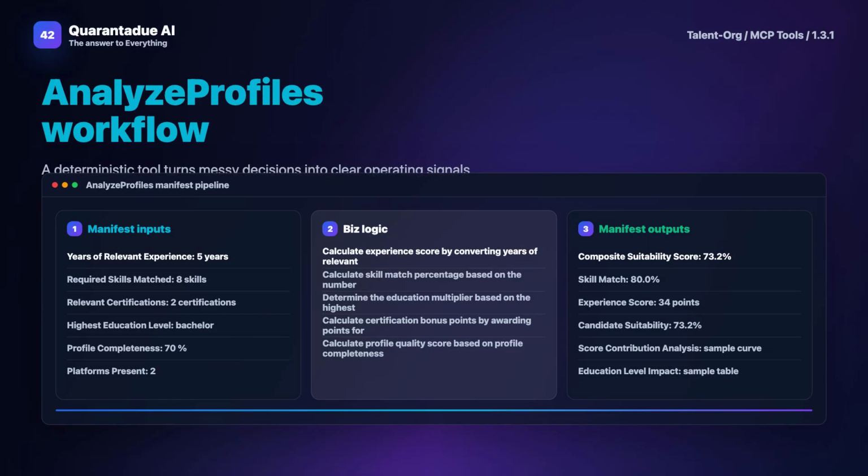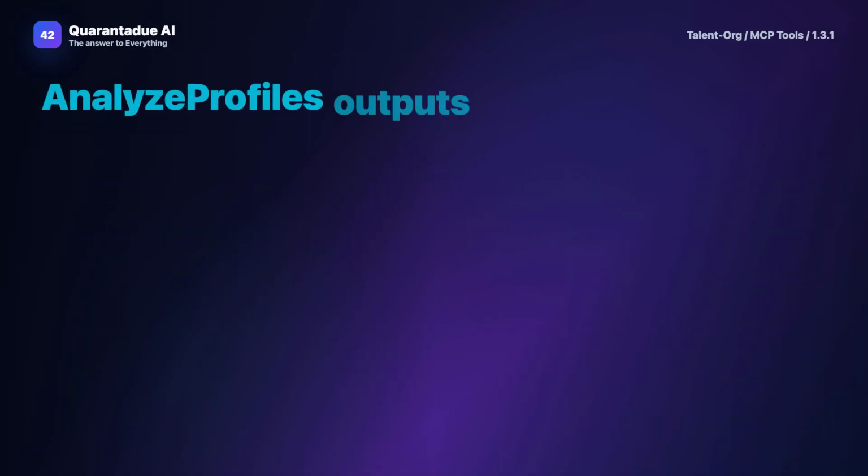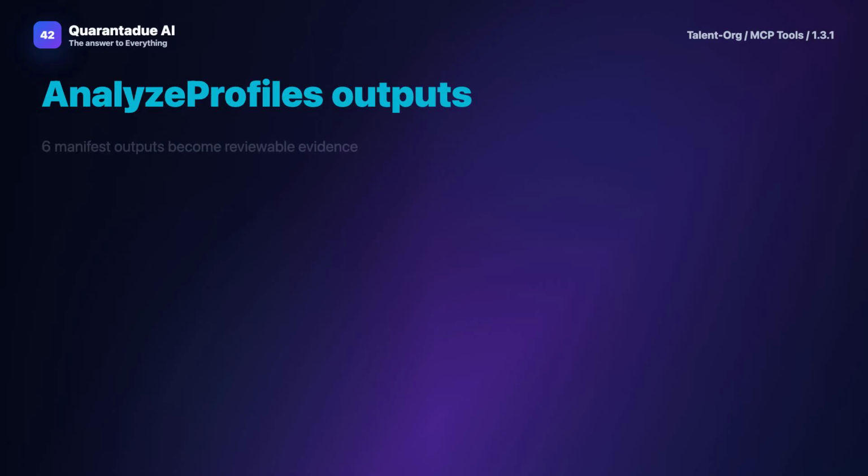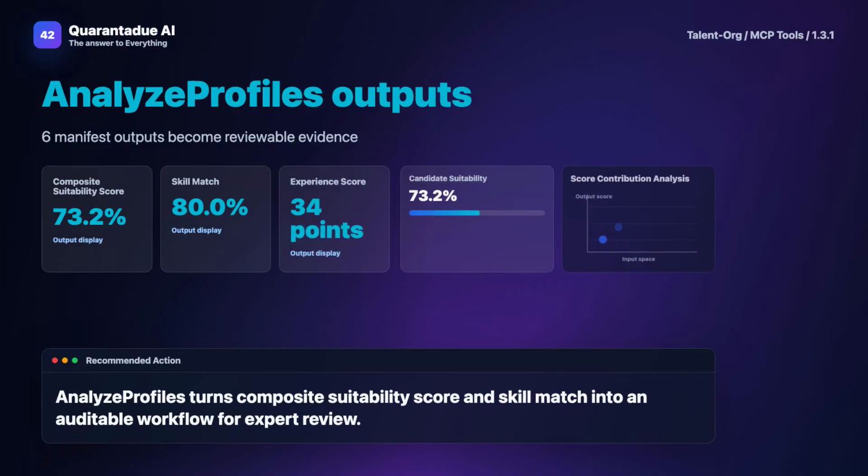The audit trail logs every step, from data source to final score, which is crucial for compliance. Scenario modeling lets you adjust parameters, like increasing the weight for leadership experience, and immediately see how candidate rankings change. This flexibility helps in tailoring the analysis to different hiring needs.